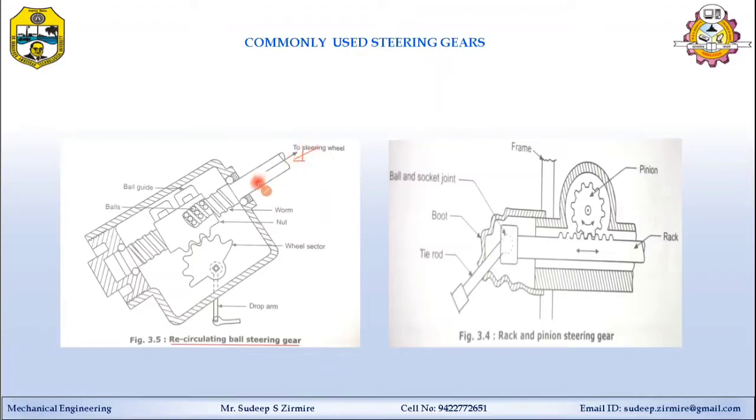Here the input comes from the steering wheel, and this unit is held fixed under the casing. It is an improved version of the worm and nut steering gear. It consists of a worm at the end of the steering column, and a nut is mounted on the shaft with two sets of balls, having a ball guide or container, we can say, for the storage of steel balls.